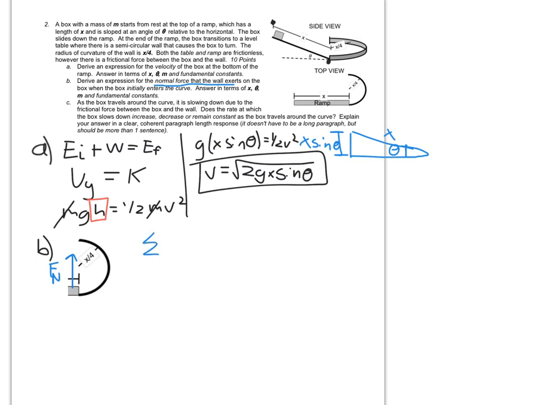So I'm going to go ahead and set this up, saying the sum of the forces is equal to m times a.